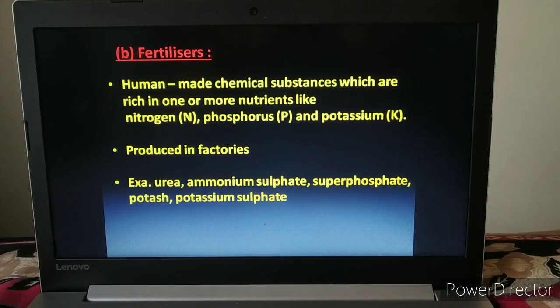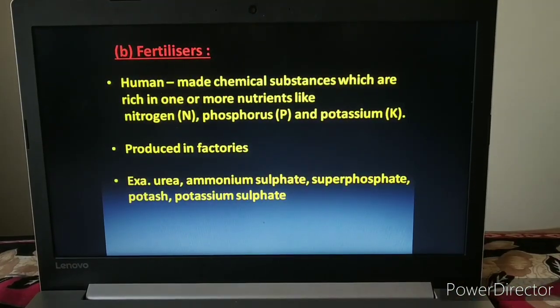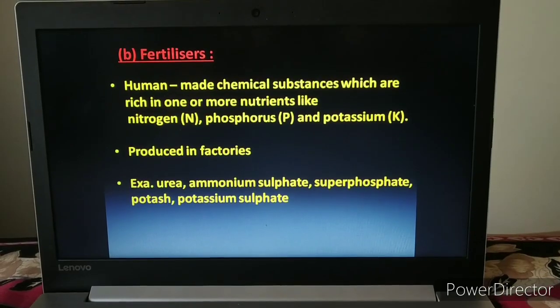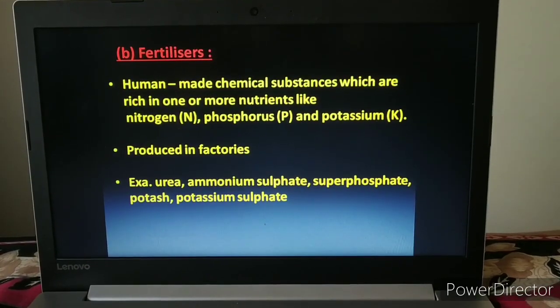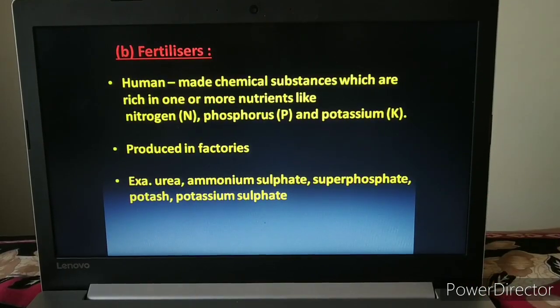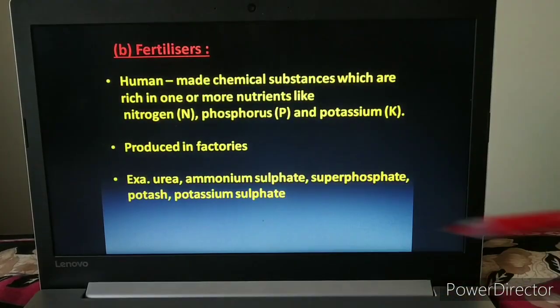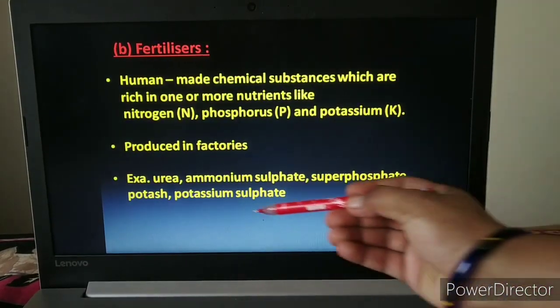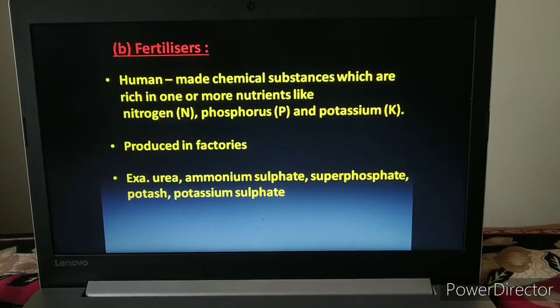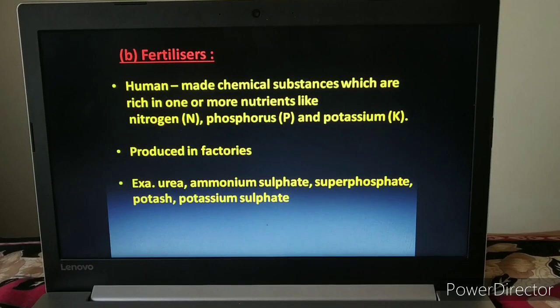For example, we have urea. Urea is a very common fertilizer. Ammonium sulfate, superphosphate, as the name suggests, phosphate, so it includes more phosphorus nutrients. Potash includes potassium. Potassium sulfate includes potassium and sulfur. So these are fertilizers.